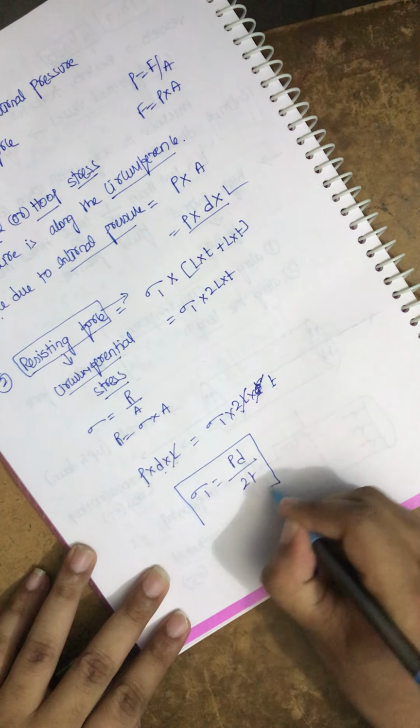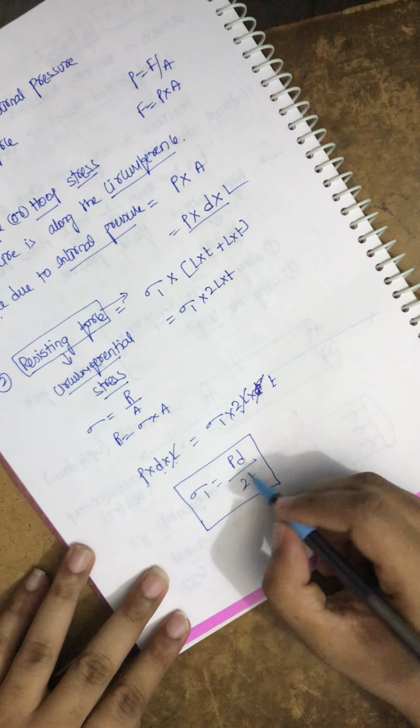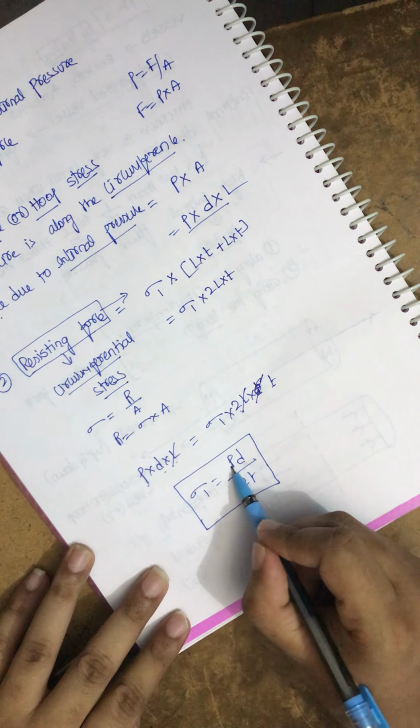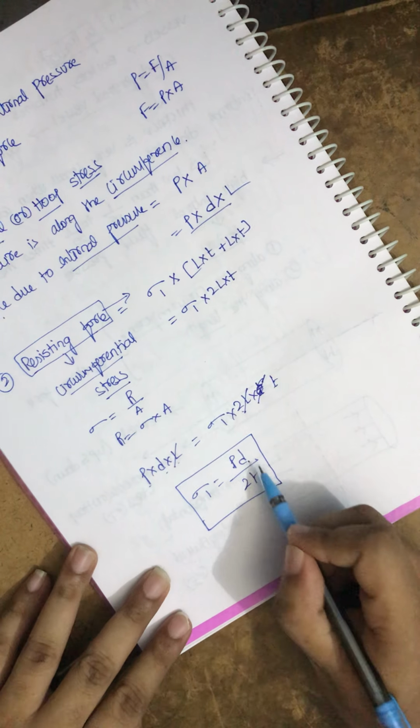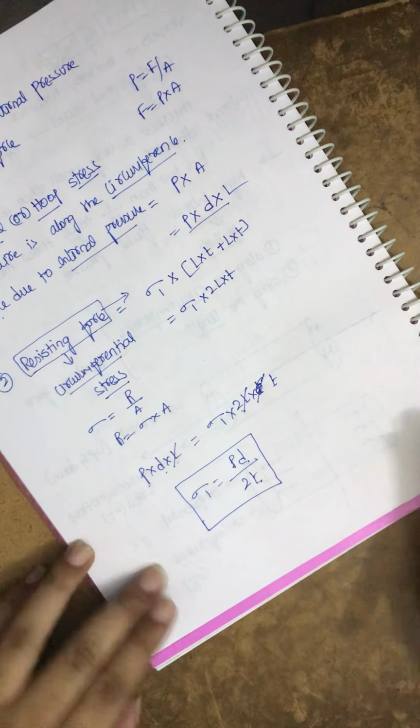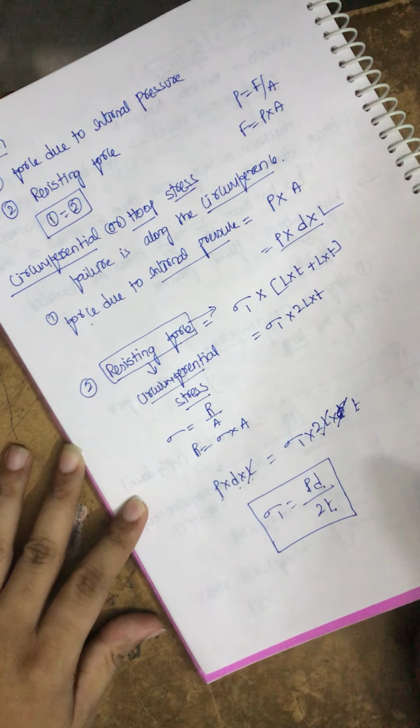Now the circumferential or hoop stress equation is PD by 2T, where P is our internal pressure, D is the internal diameter of the cylinder, T is the thickness of the cylinder. This is circumferential or hoop stress.